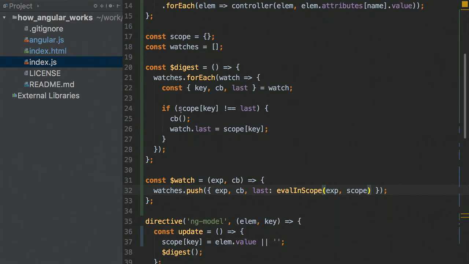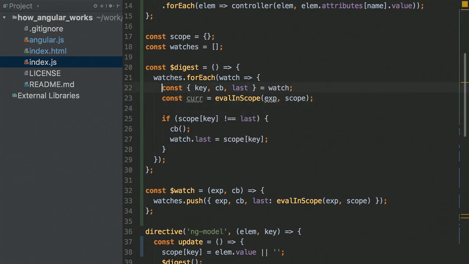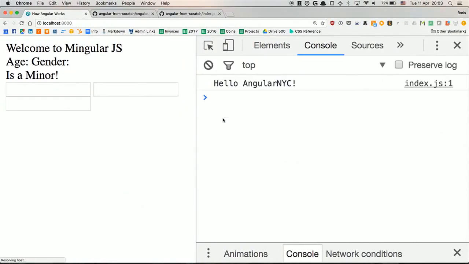And the same here, right? So here we're also calculating the value, so we'll do it here as well. Const current is eval in scope with expression and scope. Let me change it here to expression. So if the current value is not equal to the last value, it is going to be the current value. All right, I hope it works now.